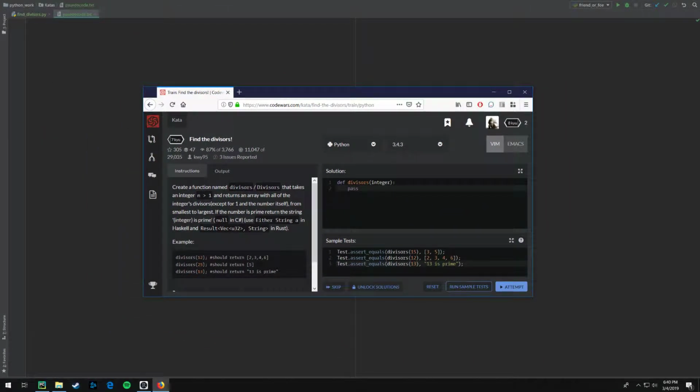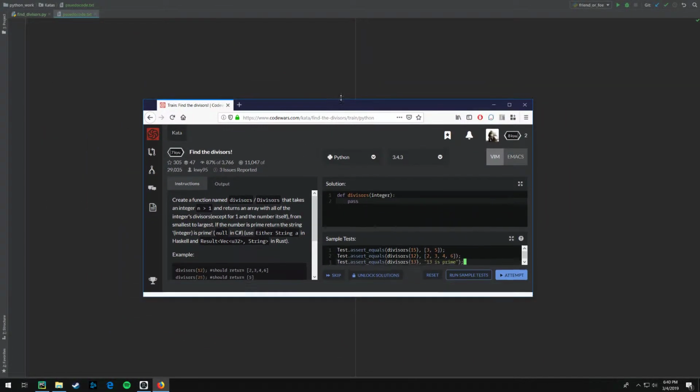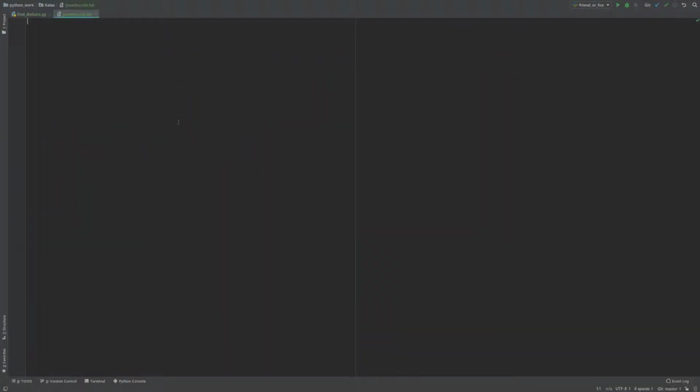Okay, so what does this tell us to do? Create the function that takes an integer, or a number. I'll just say number because it's easier to say, and provides a list of the divisors, or the numbers that go into it. So I think what I'm going to have to use here is the modulus operator, which just returns the remainder of a number, I think.